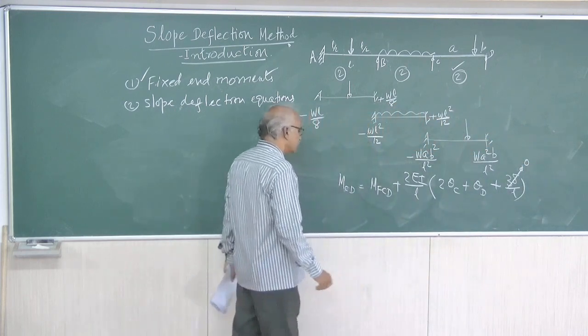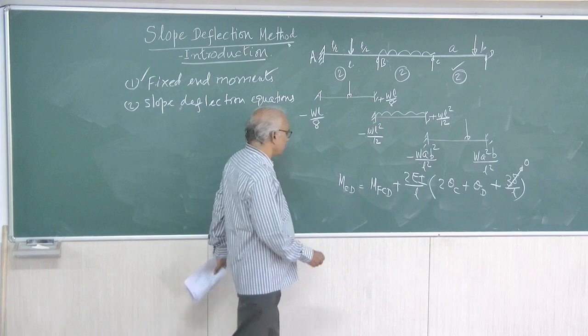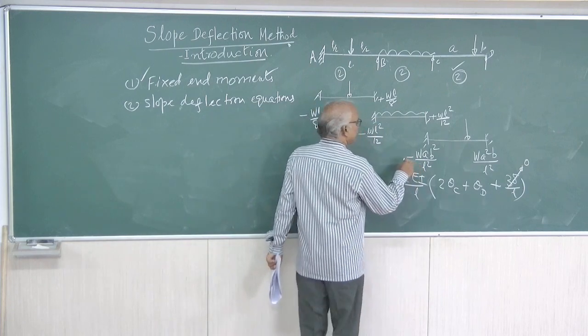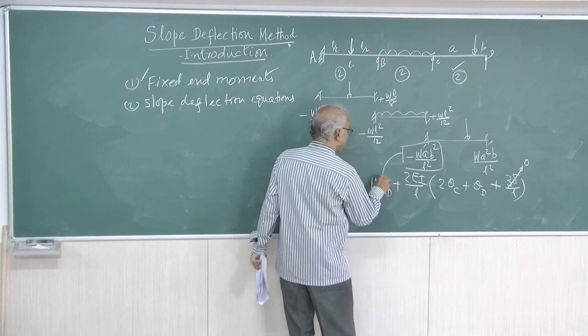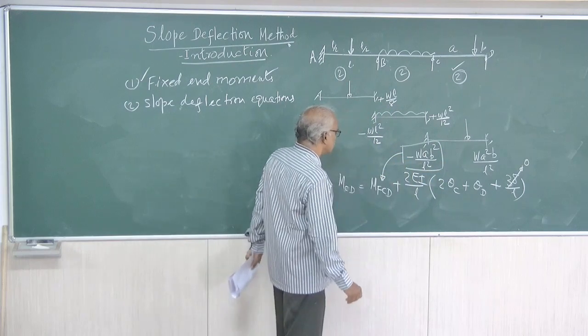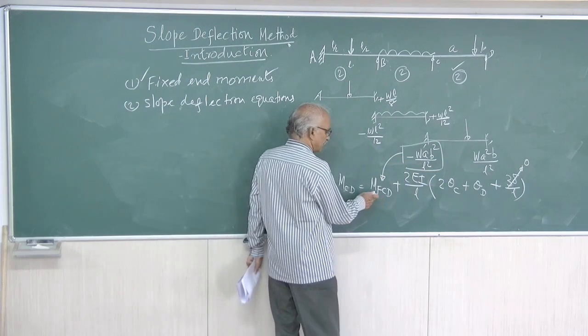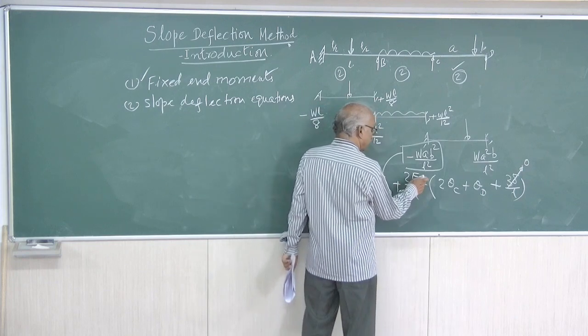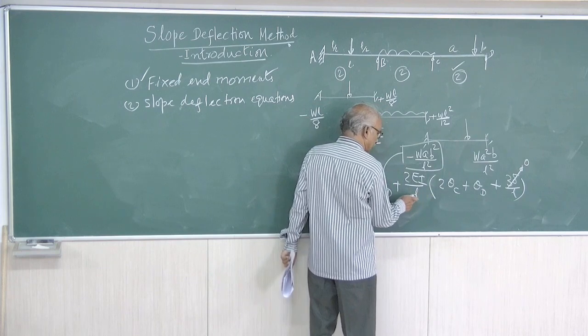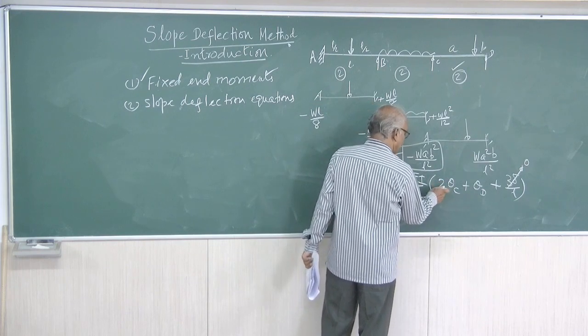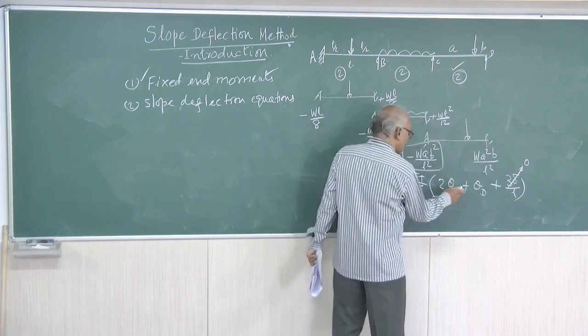That's all. So now, you know, M of CD is minus WAB square by L square. So substitute this value plus 2EI by L is known. For this span, you know the value of L. Substitute here. Theta C will be there. Theta D will also be there.